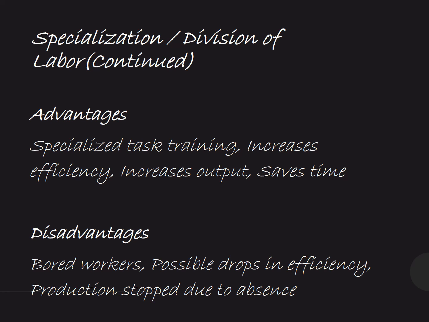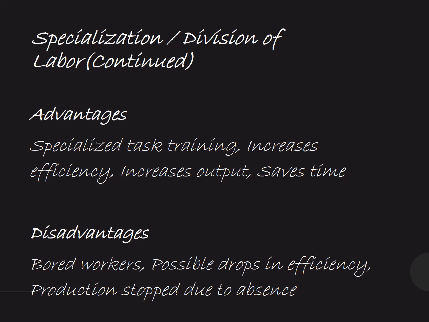Then another problem arises when you have specialized labor, when you have divided tasks among different people. Let's take an example: there are 5 people working in a factory doing task A, task B, task C, task D, and task E. They are highly specialized in those tasks.